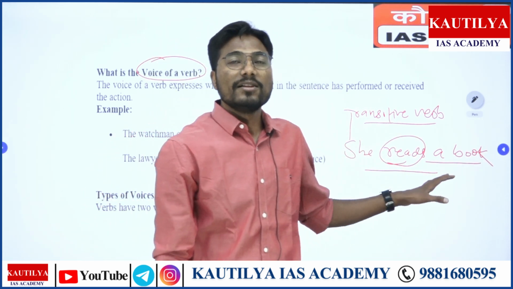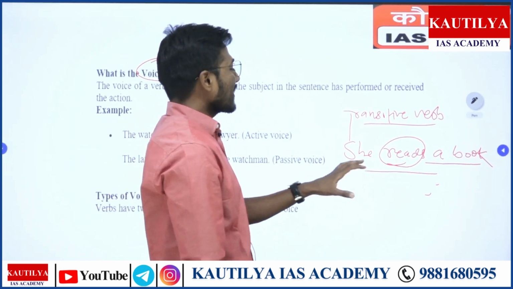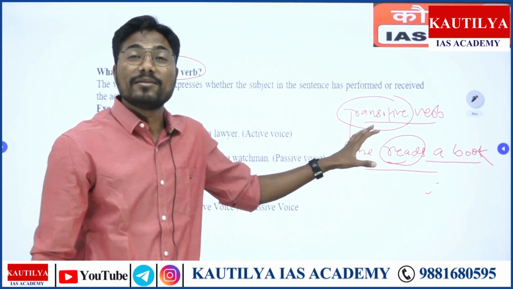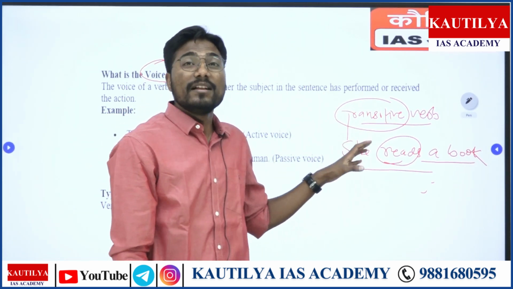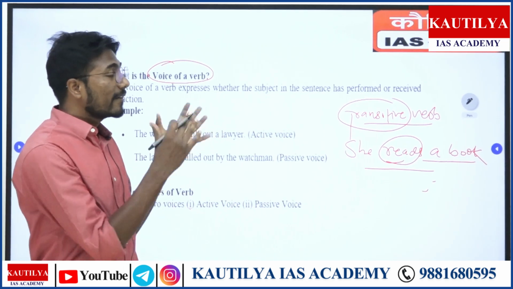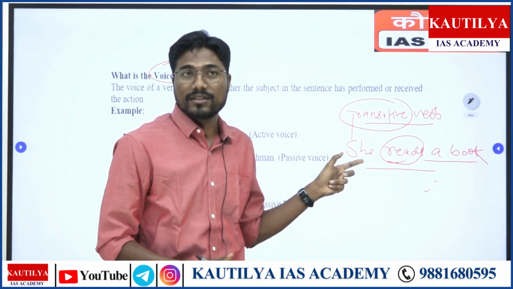This is basically what we can call a transitive verb. We require a transitive verb in order to frame a complete sentence or an expression in passive voice, right?